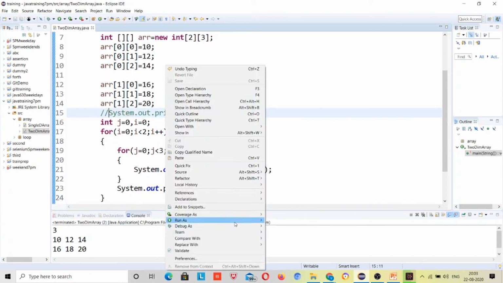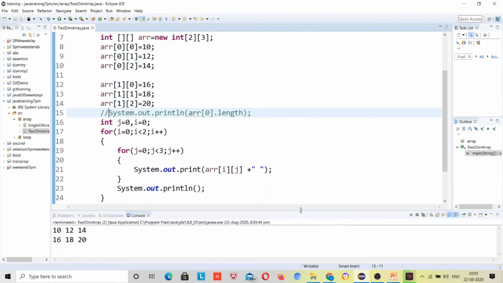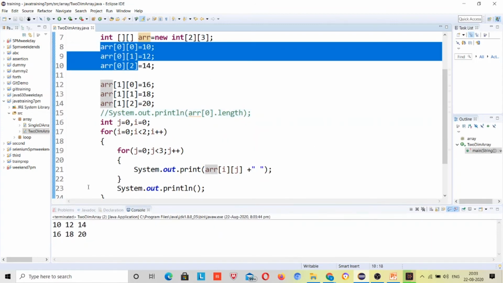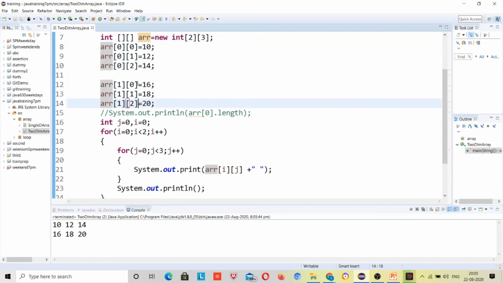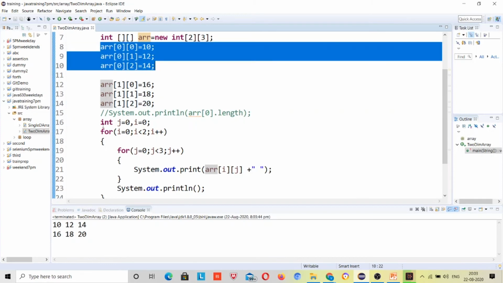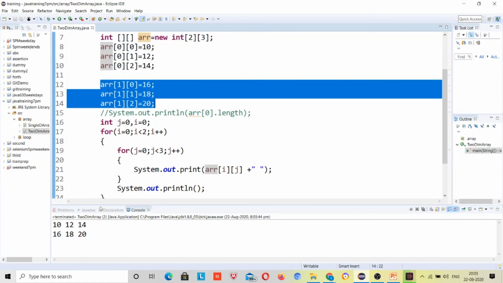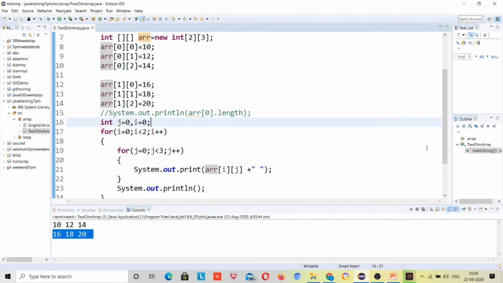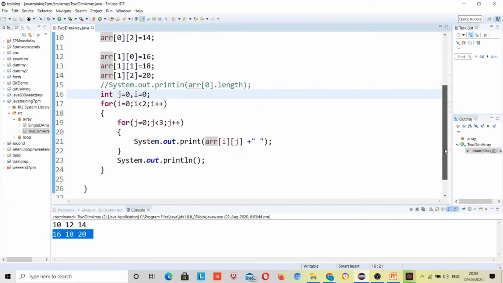Now again I will run it. Now you guys can see it. First these three values printed, 10, 12 and 14. First the 0th index printed, the 0th index with all inner arrays, right? Second, the first index with all inner arrays, 10, 12, 14, 16, 18, 20, right? 16, 18, 20. So now I hope you guys got an idea.